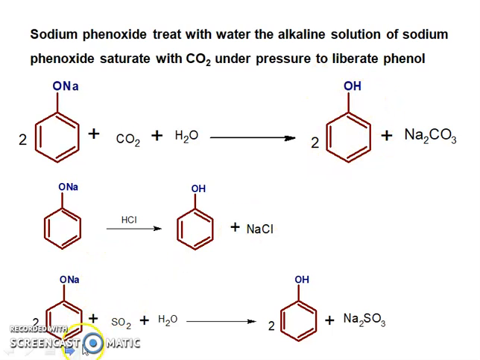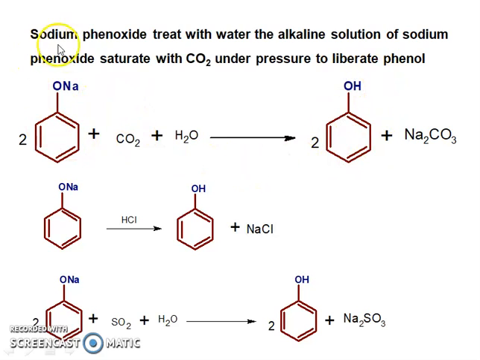Another method is where sodium phenoxides are treated with sulfur dioxide and water. It is also one of the methods to prepare the corresponding phenol. Now we have seen these three reactions are very similar reactions to prepare phenols, and finally the formation of phenol.